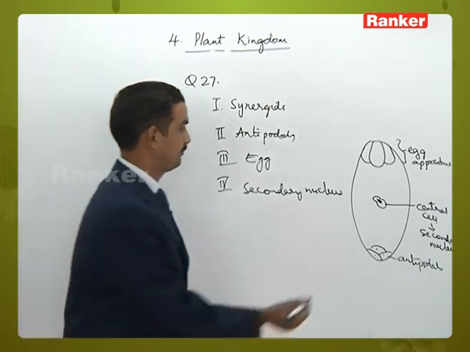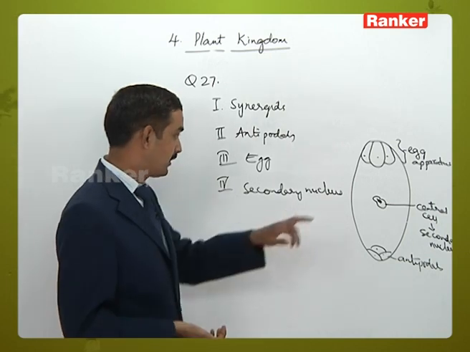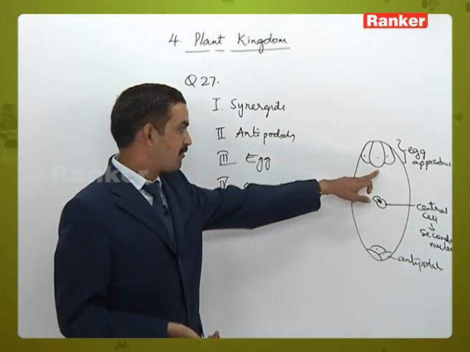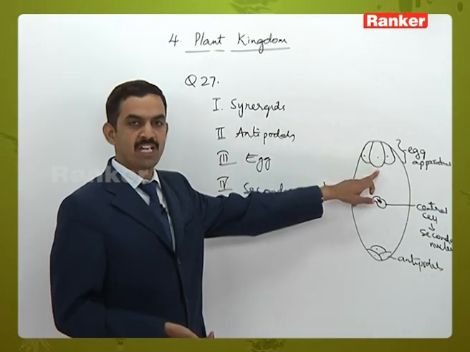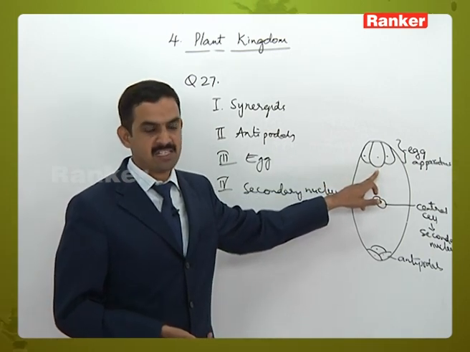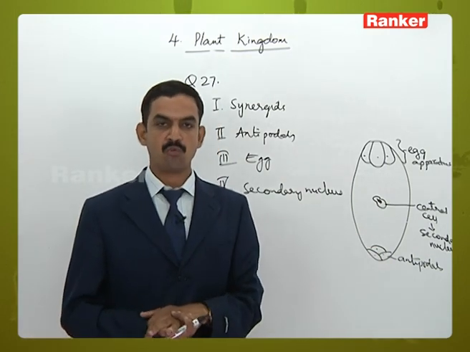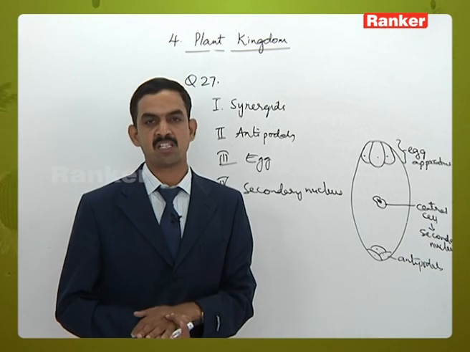During double fertilization, one of the male gamete will fuse with the egg cell to form zygote. So that means it does not degenerate after fertilization. The second male gamete will fuse with the secondary nucleus to form primary endosperm nucleus as a result of triple fusion.